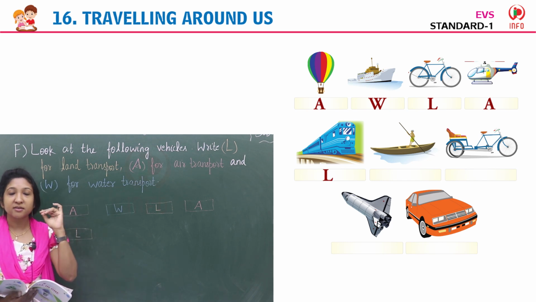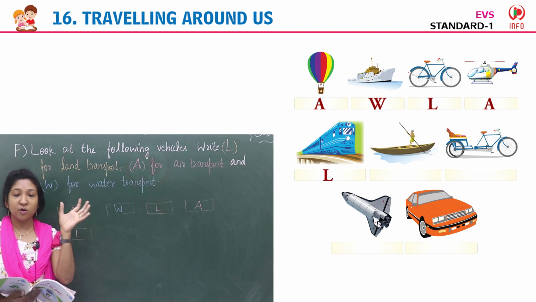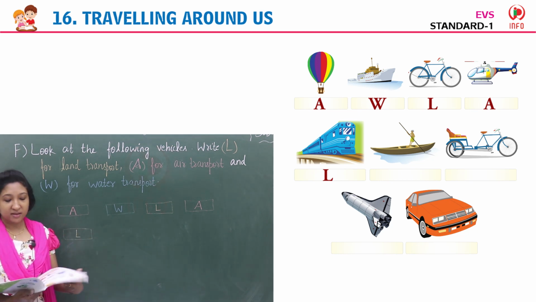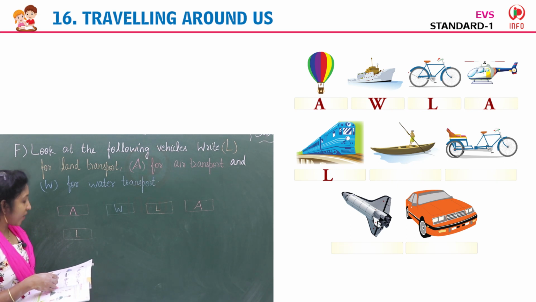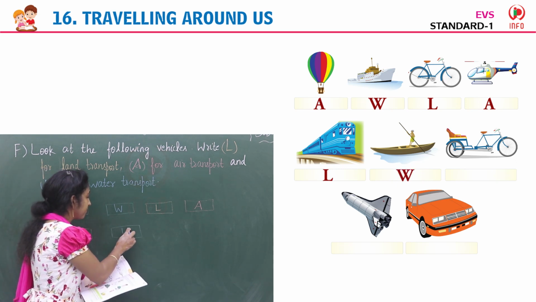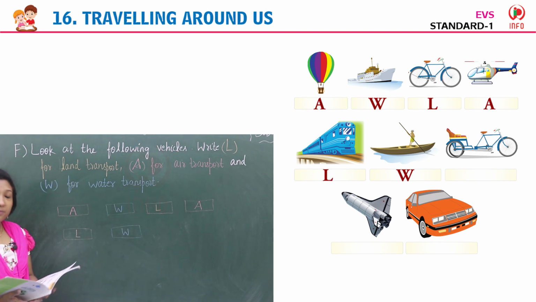What is that? Rowboat. Rowing a small boat. You can see this in villages. To cross the river, the people use this. It's a water transport. Yes, there you can write W. The letter W.